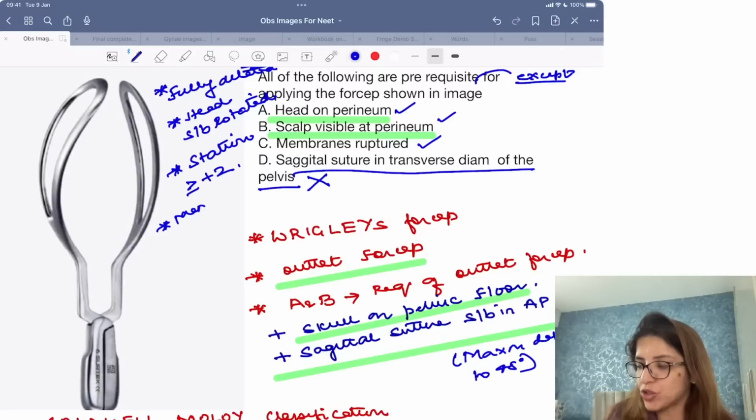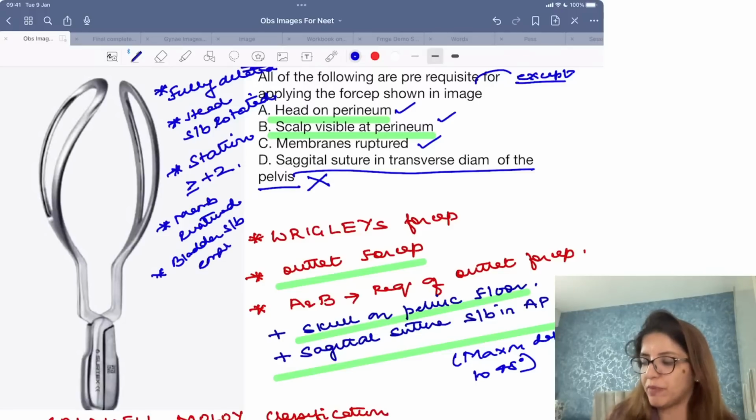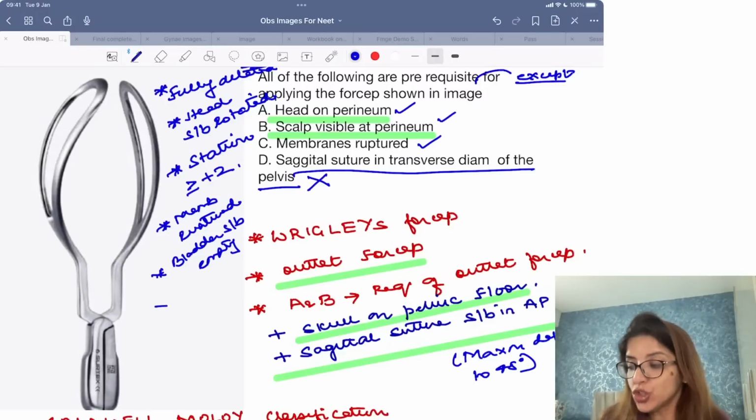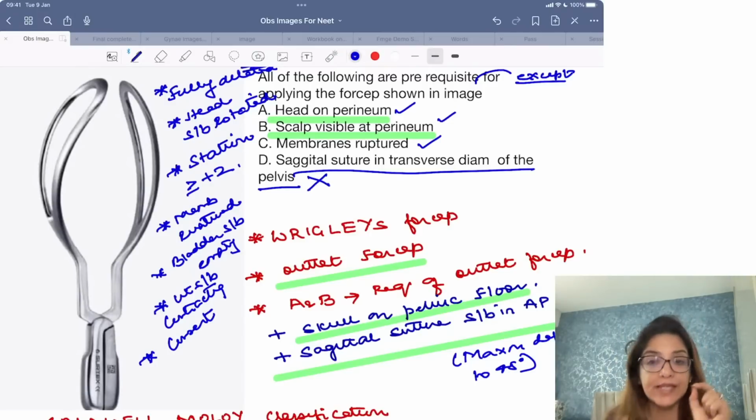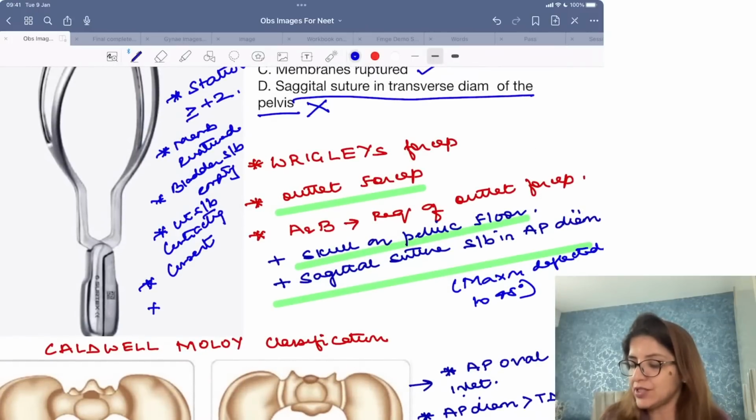Membranes should be ruptured. Bladder of the patient should be empty. Uterus should be contracting. You should have taken a consent. Consent is very important for instrumental deliveries, right? And there should be no CPD and no inadequate pelvis.